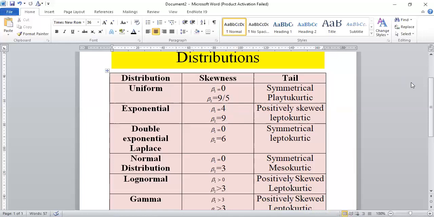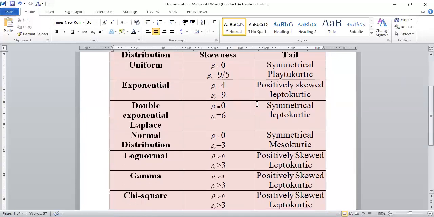Now again come to the double exponential distribution. Here beta 1 is equal to 0, it means that your distribution is symmetrical, and beta 2 is greater than 3, it means that your distribution is leptokurtic. Normal distribution, you know, is a symmetrical distribution, and when beta 1 is equal to 0 and beta 2 is equal to 3, it means that your distribution is symmetrical and mesokurtic.